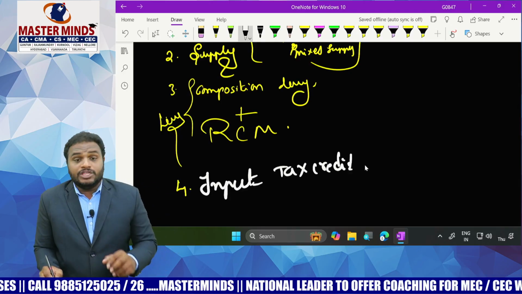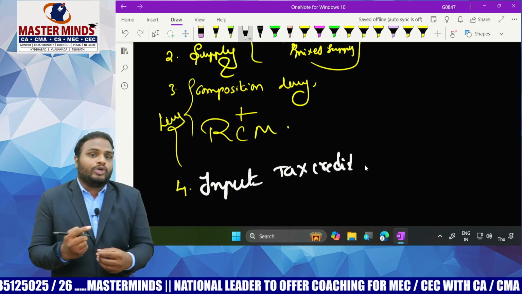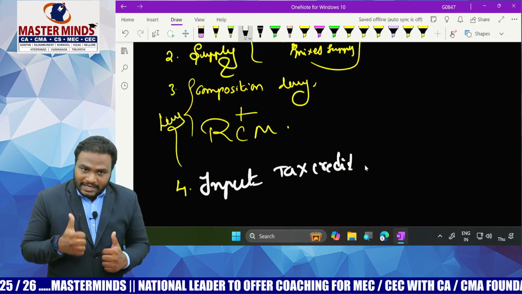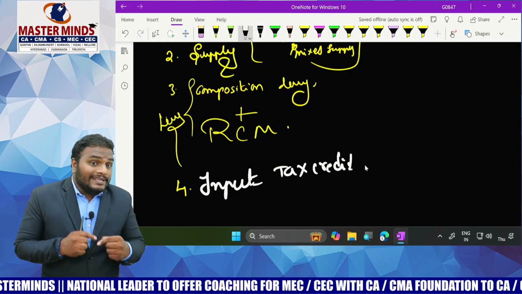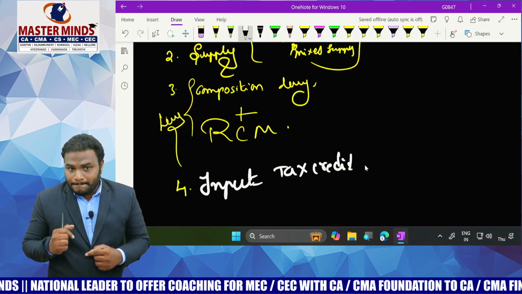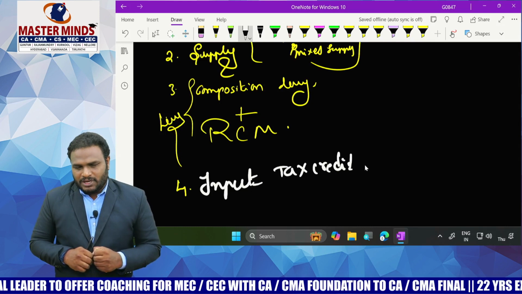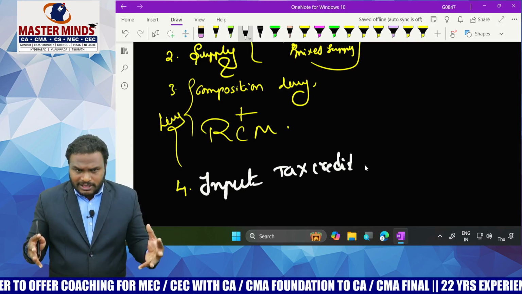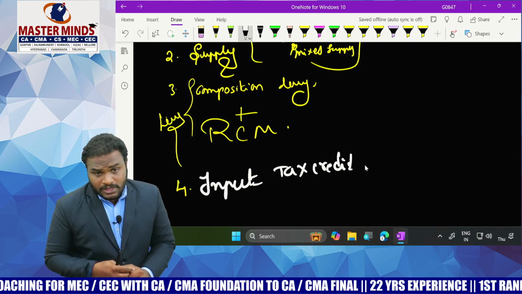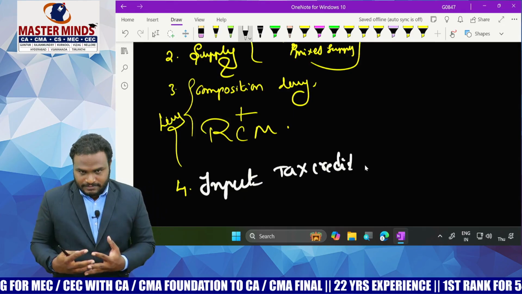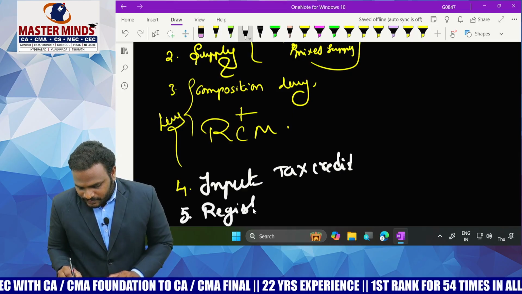Sir, in this chapter, you have to give importance to the conditions to claim the input tax credit, plus the manner of utilization of ITC, plus practice 2 to 3 problems in this chapter. In the material, there are 8 to 10 problems. Each and every problem is important, but practice 2 problems which cover all the adjustments in input tax credit, and finally registration.